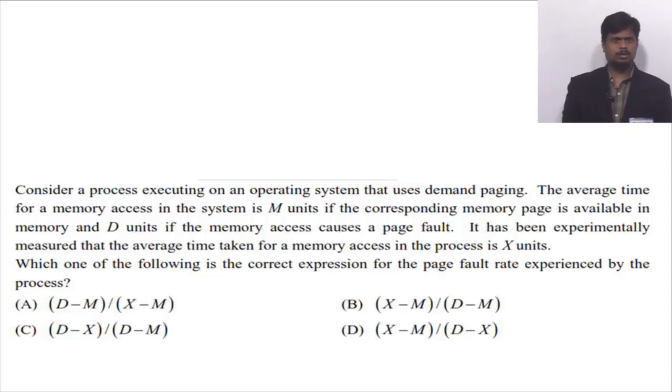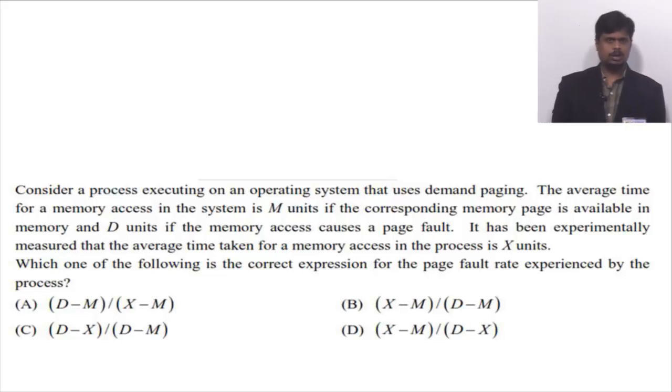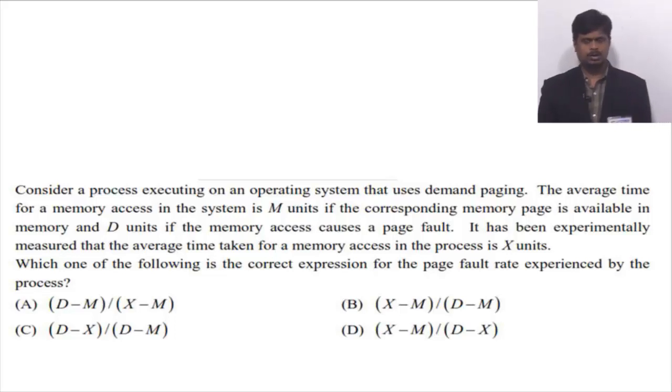It has been experimentally measured that the average time taken for a memory access in the process is x units. Which one of the following is the correct expression for the page fault rate experienced by the processes?